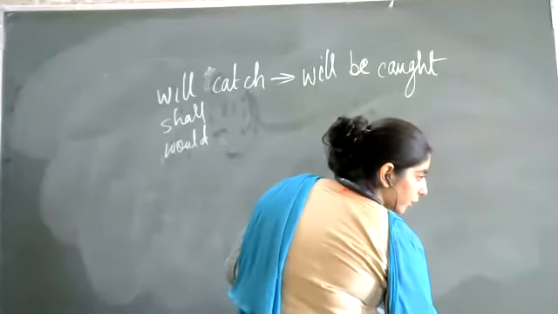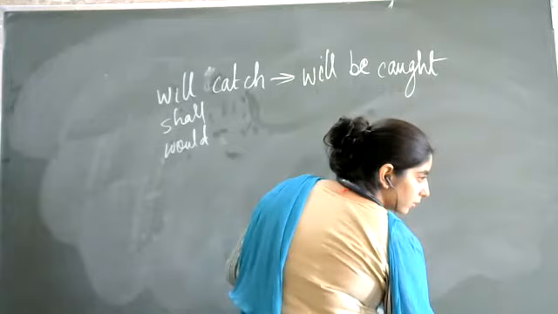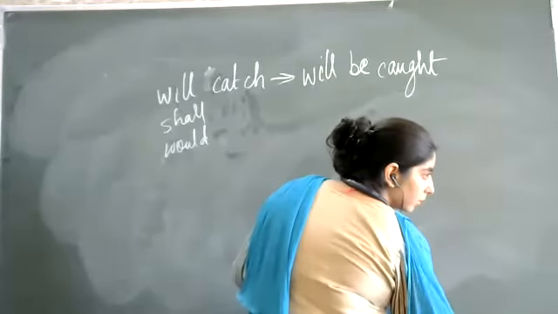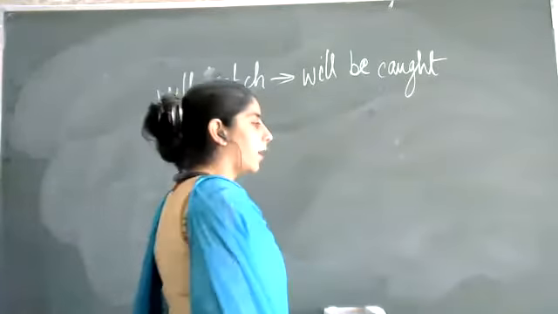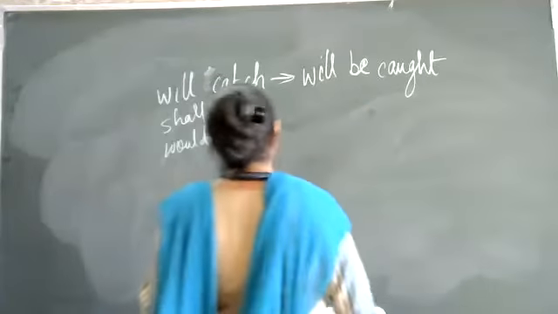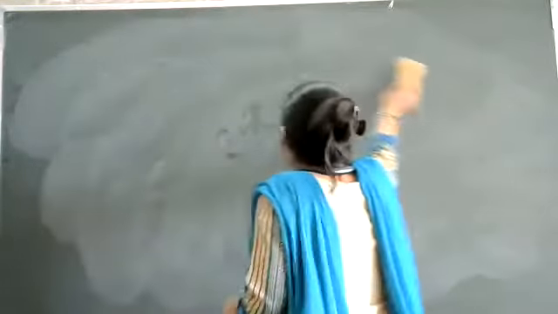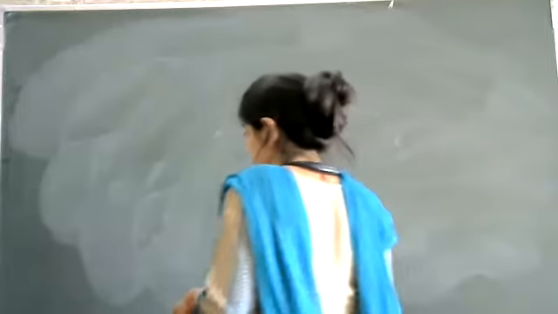The next thing which you need to understand is how pronouns are changed while changing from active to passive. We all know pronouns are of three types, three persons, basically, not types.